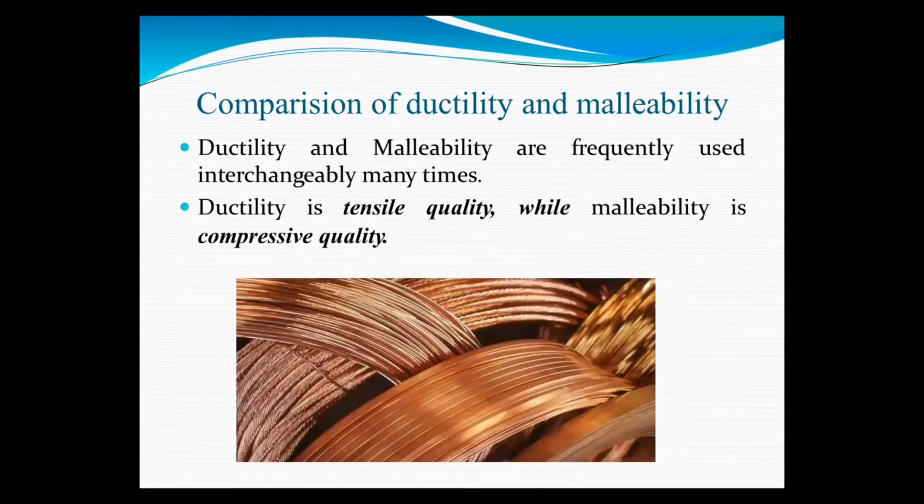Then, comparison of ductility and malleability. Ductility and malleability are frequently used interchangeably many times. But ductility is a tensile quality while malleability is a compressive quality.